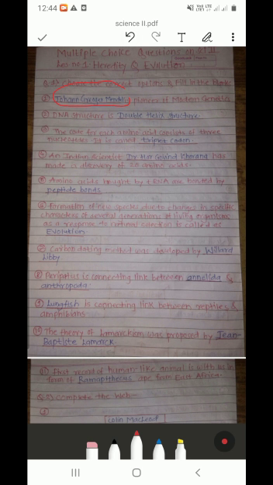Second, DNA structure is double helix structure. Third, the code for each amino acid consists of 3 nucleotides. It is called a triplet codon. An Indian scientist dash has made a discovery of the codes for 20 amino acids.